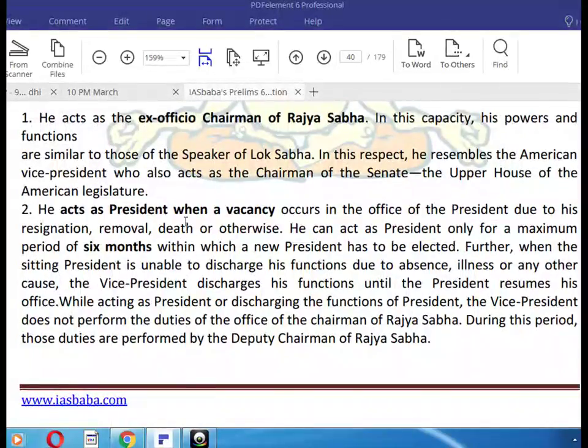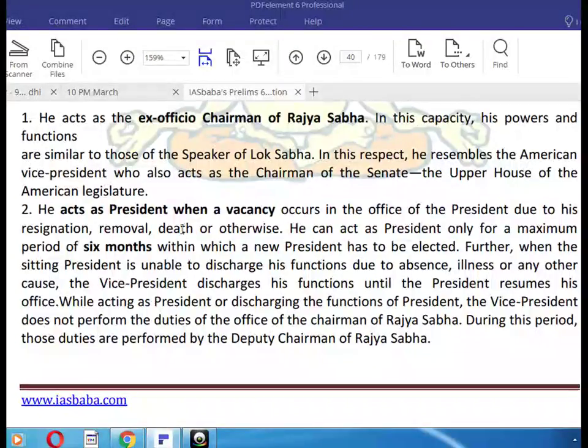He acts as the president when a vacancy occurs in the office of the president due to his resignation, removal, death, or otherwise. He can act as the president only for a maximum period of 6 months, within which a new president has to be elected. Further, when the sitting president is unable to discharge his function due to absence, illness, or any other cause, the vice president discharges his function until the president resumes his office.